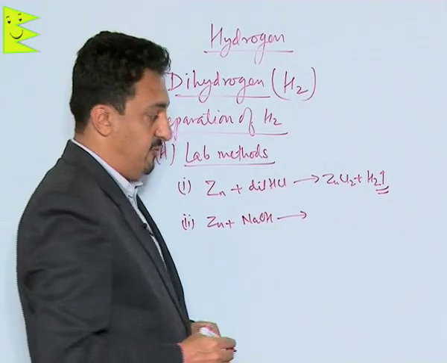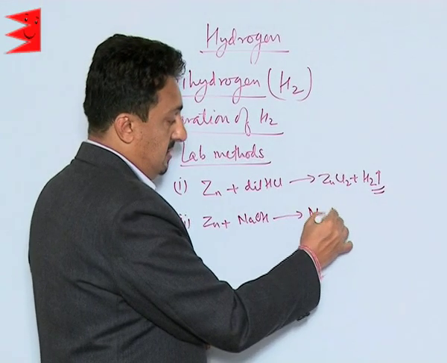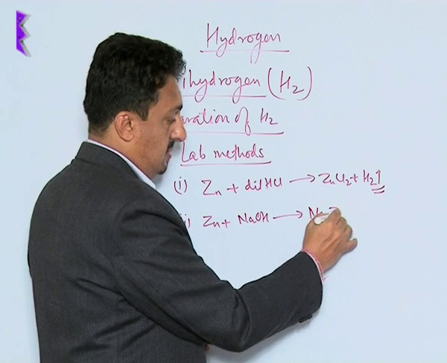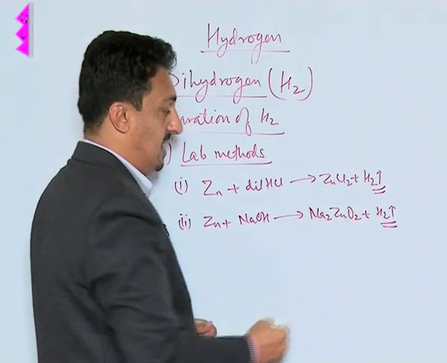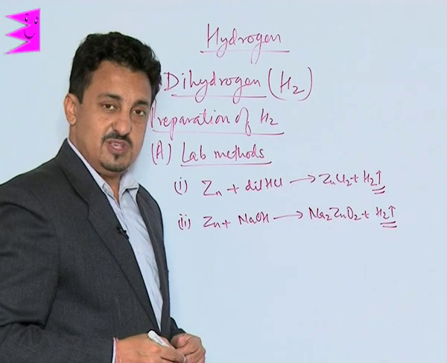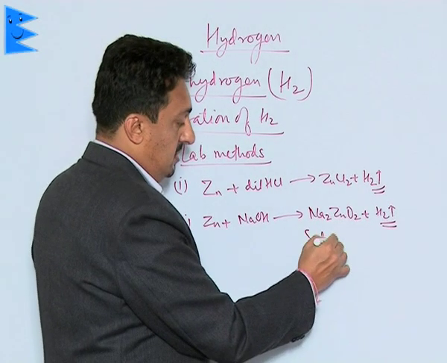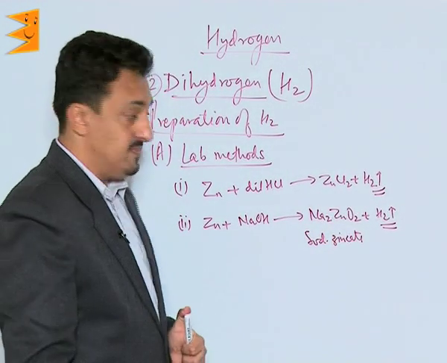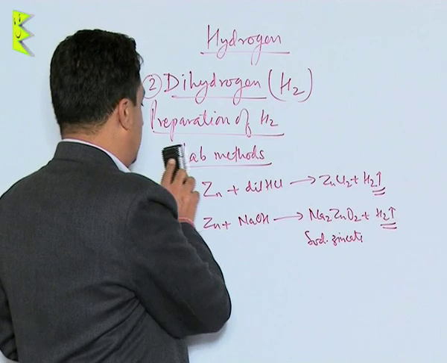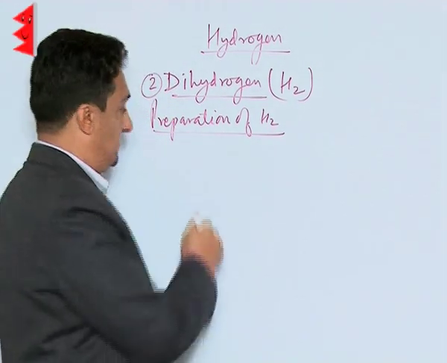This results in the formation of sodium zincate, and it releases hydrogen, which can again be collected by downward displacement of water. So this is called sodium zincate. Now let us discuss the commercial or industrial methods of preparing hydrogen.